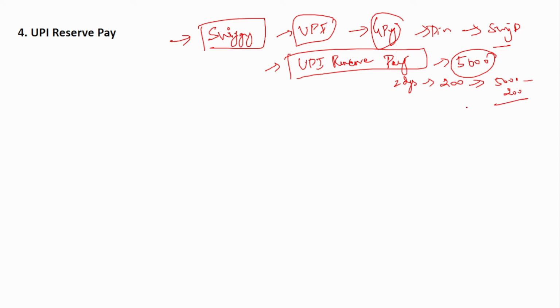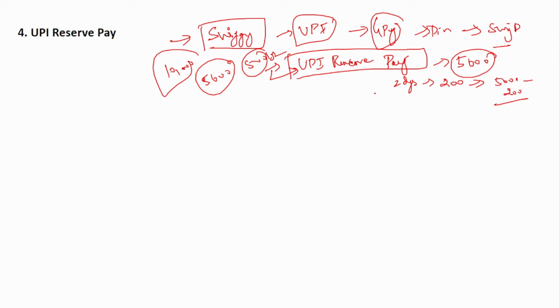So I am telling you once again, when you do a blocking using UPI Reserve Pay for the first time, you are just blocking it. The money does not get debited and go to Swiggy. You are just blocking it for the Swiggy purpose. Say suppose in your account there is 10,000 rupees. Even after the UPI Reserve Pay, it will show a balance of 10,000 only, but you can only use 5,000 rupees because the other 5,000 rupees you had blocked for the Swiggy purpose using UPI Reserve Pay.